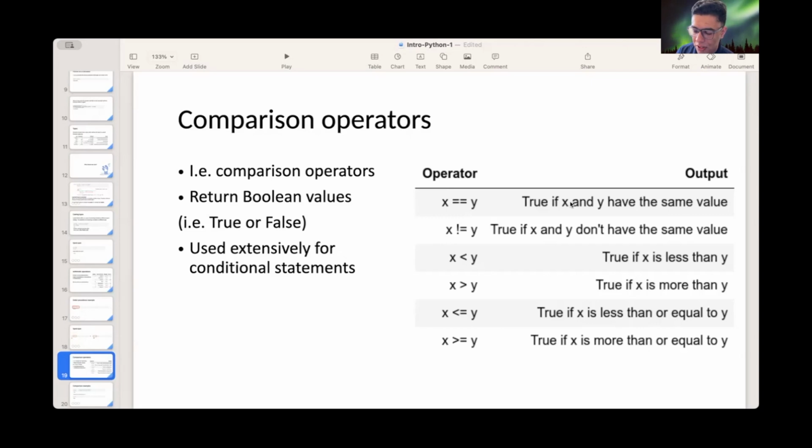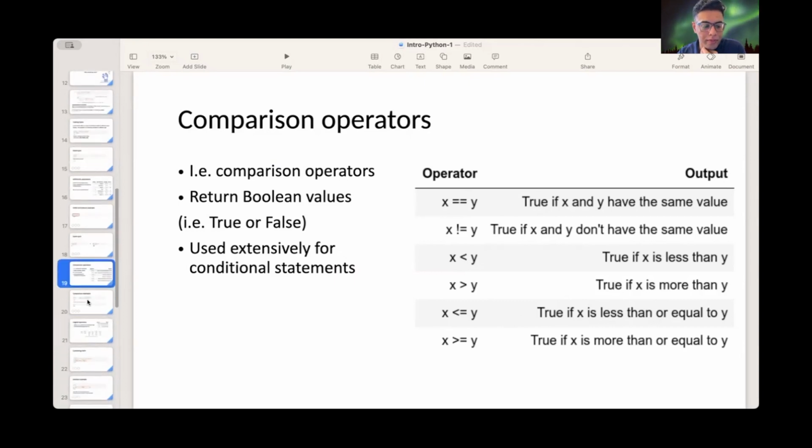I'll teach you in a while what conditional statements are. So if x is equal to y, that is, they have the same value, then it's true. If they are not equal to each other, then it's true. If x is smaller than y, then true. If x is greater than y, then true. If x is smaller than or equal to y, then true. If x is greater, you get it.